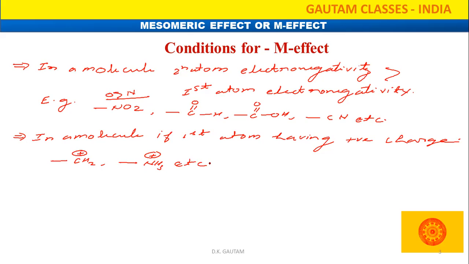So next thing, is there any other condition? Only by these two conditions, mostly, we are going to identify which one is the minus M group and which one is the plus M group. So hope in future those students will see that lecture. After that they will not have any doubt how we identify which one is the minus M effect and which one is the plus M effect. But one more thing, the mesomeric effect is a distance independent effect. It does not depend on the distance.